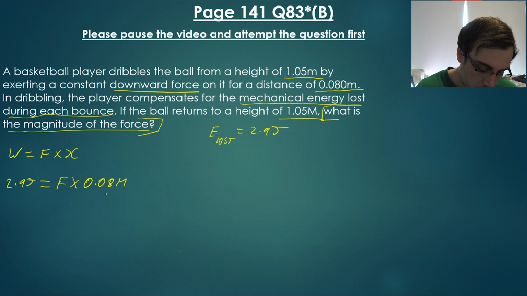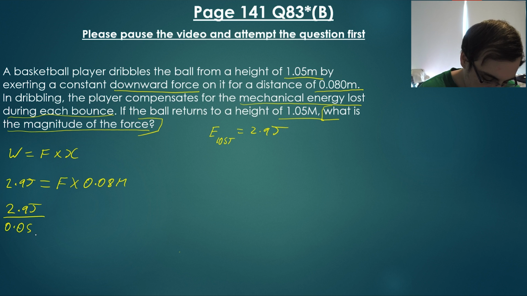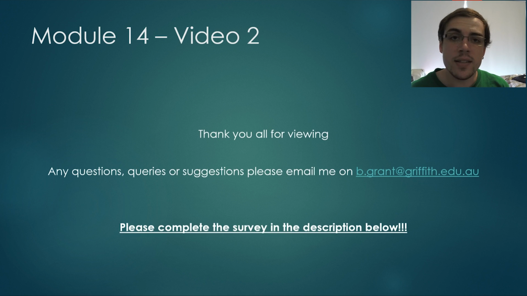So we rearrange this. This is a multiply, so it turns into a divide. We've got 2.9 joules divided by 0.08 meters is equal to force. So the total force is going to equal 36.5 newtons.